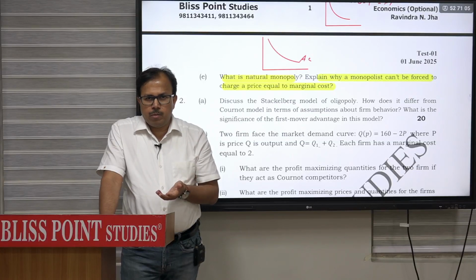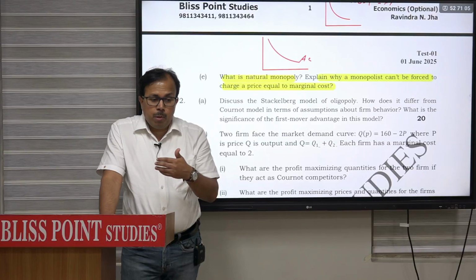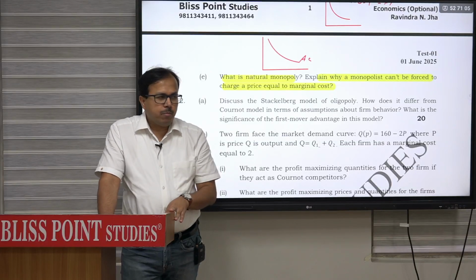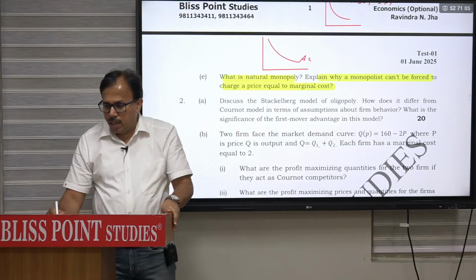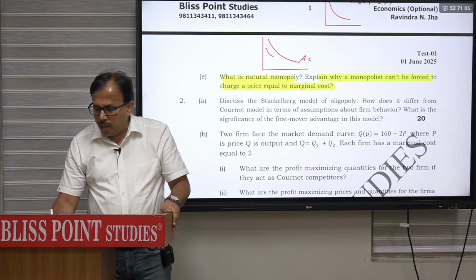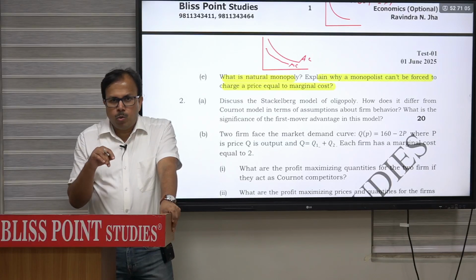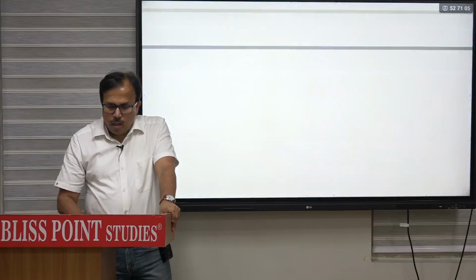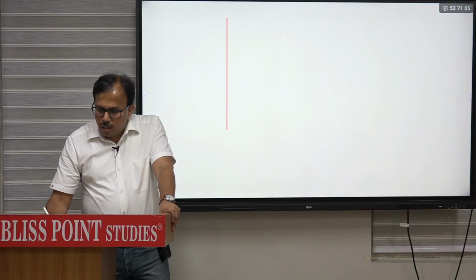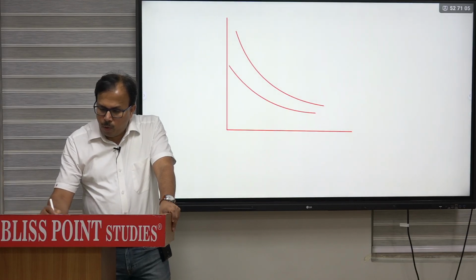But why is there only one provider? The reason is if it is provided by one firm, the cost will be lower. If it is provided by multiple firms, the cost will be higher. So normally for a natural monopoly, the average cost is declining. And if average cost is declining, then marginal cost will be continuously below it, because MC usually cuts AC from the minimum point. But if AC is declining, then MC will be throughout lower than AC.